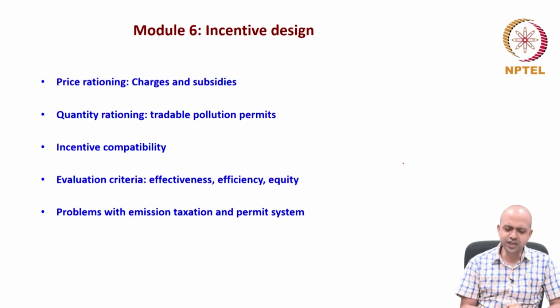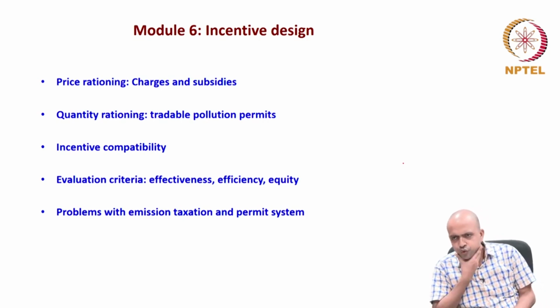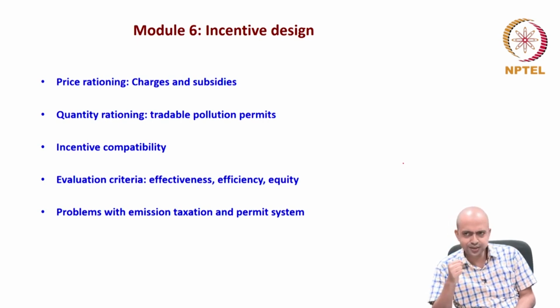Then we'll discuss incentive compatibility. When we talk about incentives, we are talking about either subsidies or taxes, and that is based on the cost of pollution, the cost of abatement.